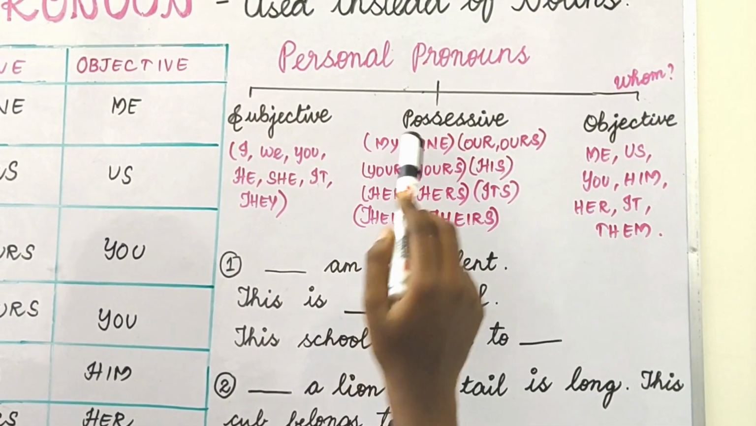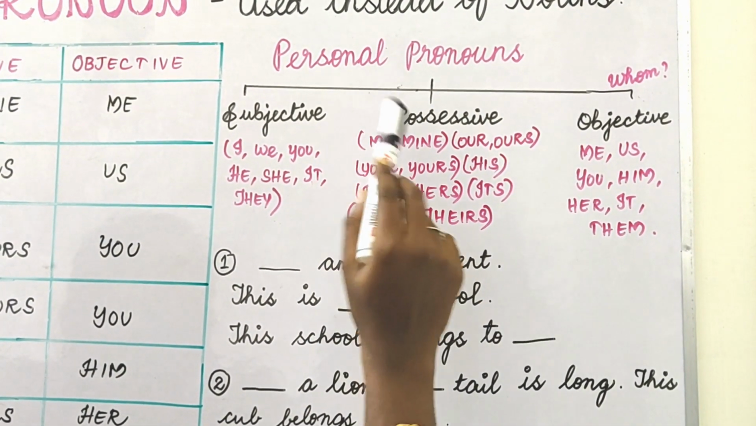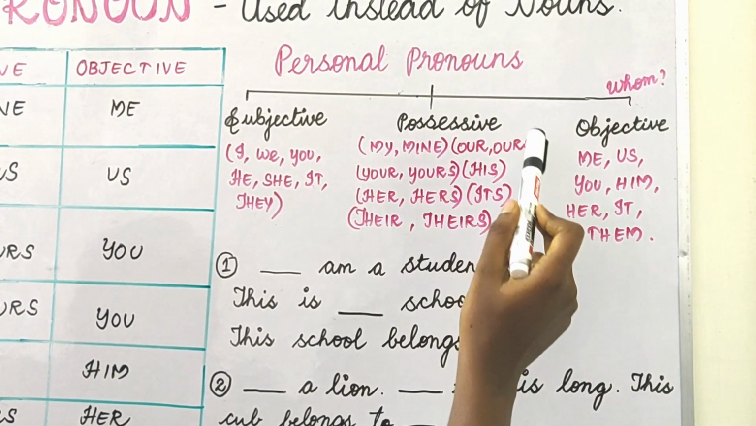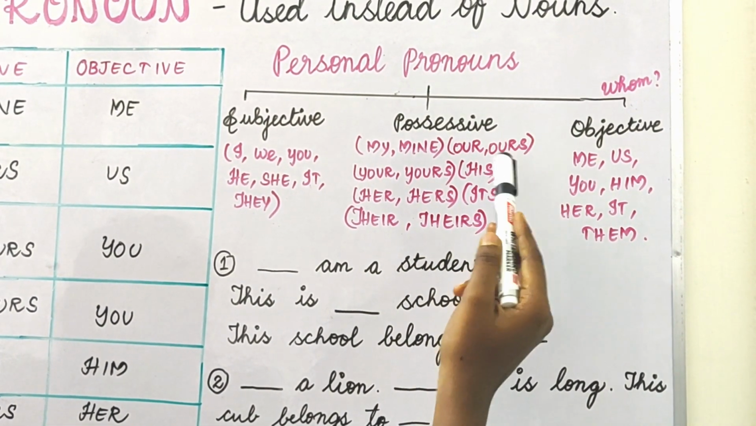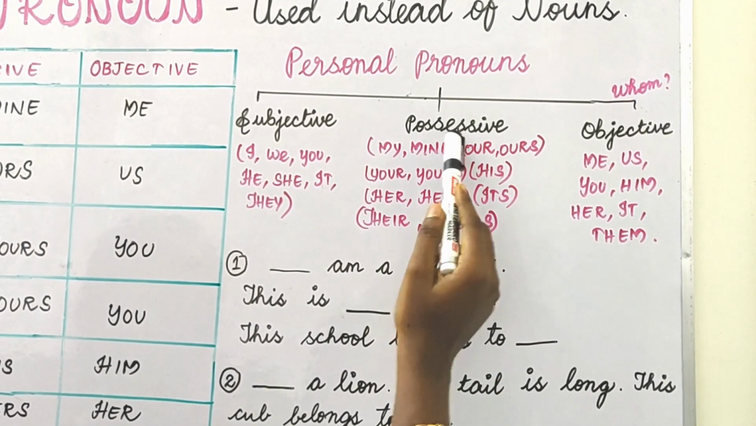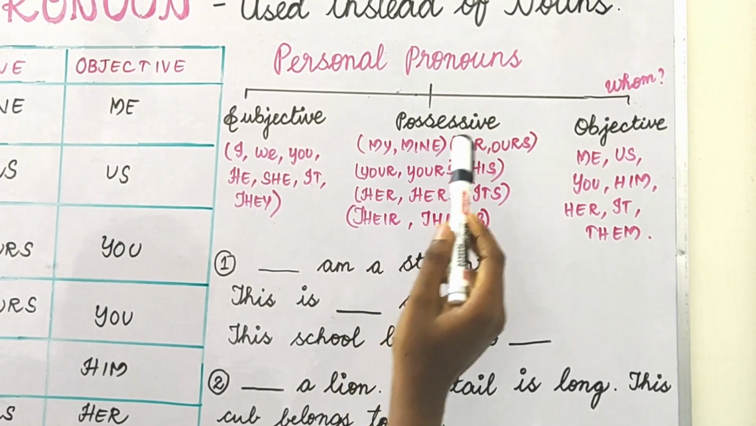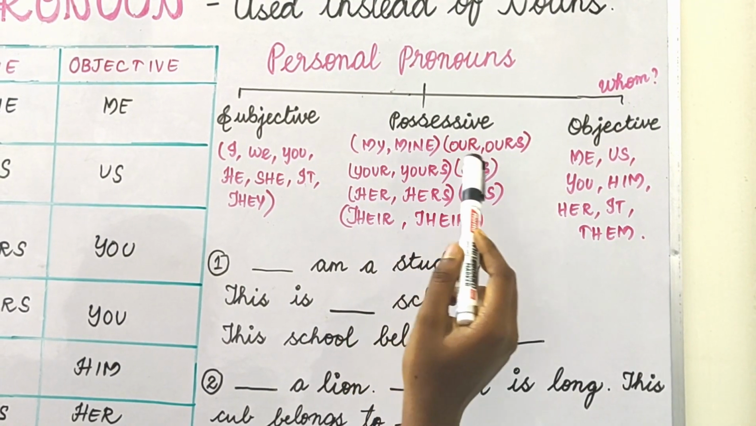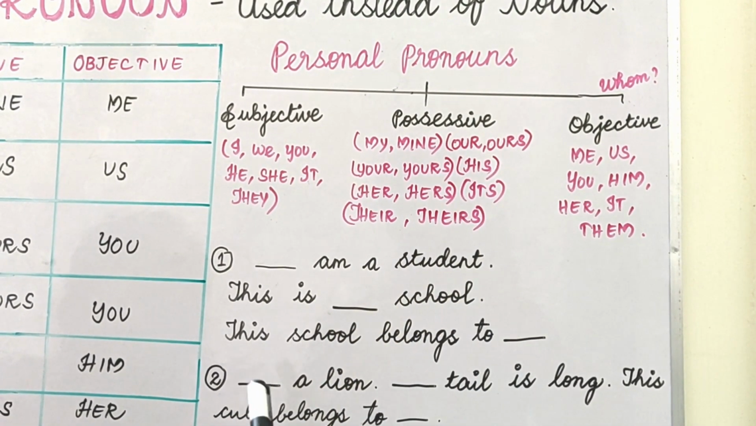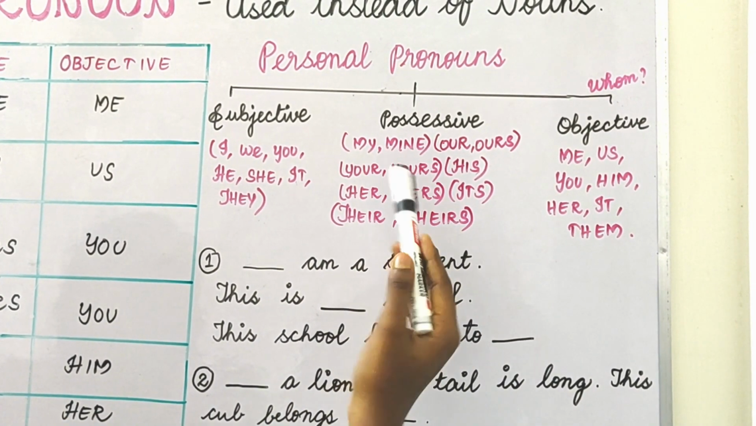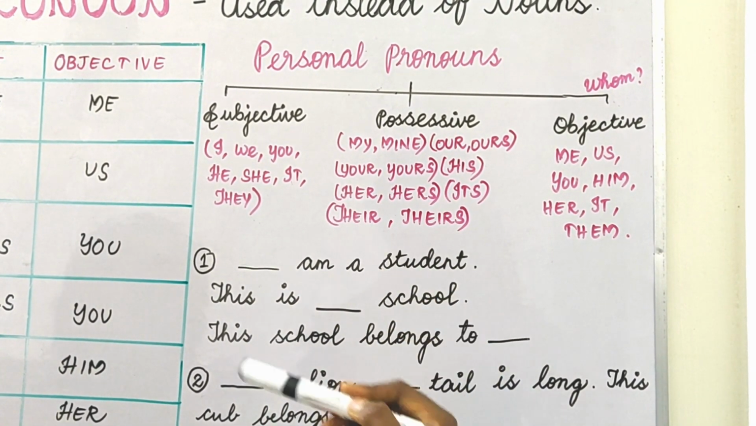Okay. Then coming to the possessive category. The possessive category tells you the ownership. Suppose you own something and you want to denote that, you can use a possessive pronoun: my, mine, our, ours, your, yours, his, her, hers, its, their, theirs. So, whose pen is this? It's my pen, or this pen is mine.